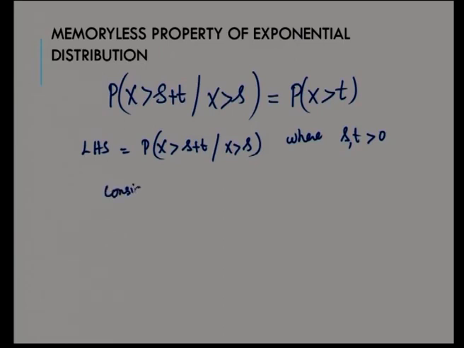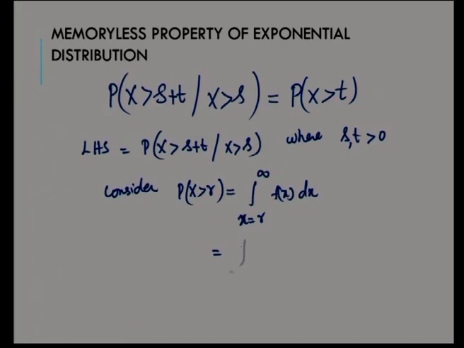You have to consider this separate probability, P of x greater than some r or something like that. What happens to this probability? It is the integral from x equal to r to infinity of f of x dx, right? This particular probability is required to discuss this conditional probability.